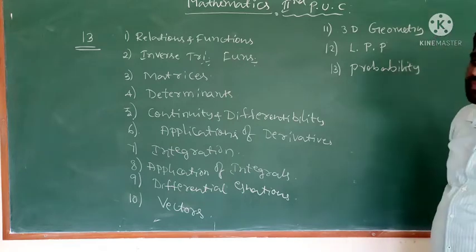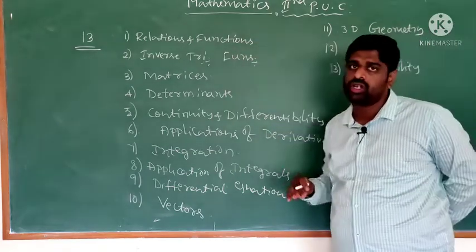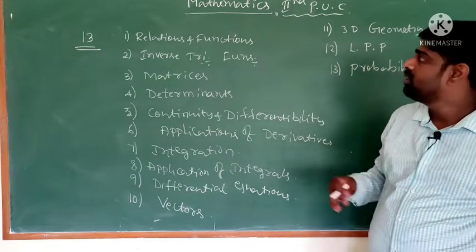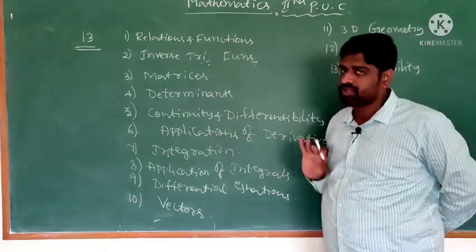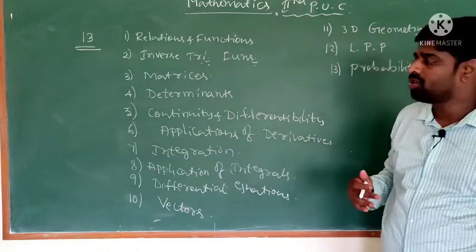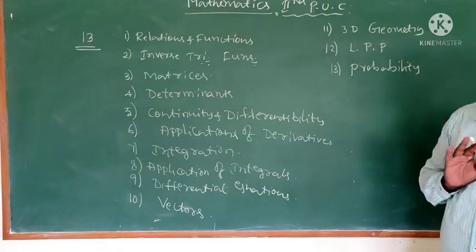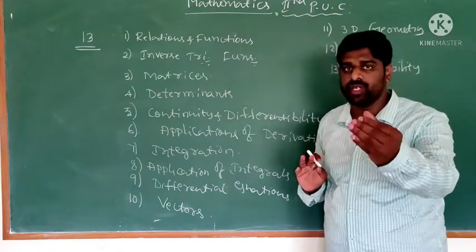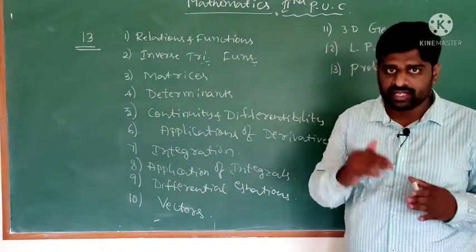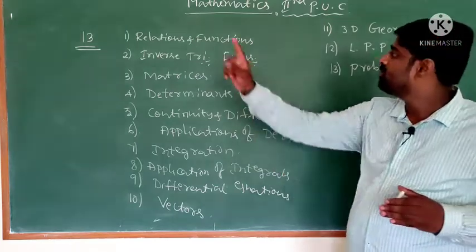Dear children, in the first textbook you will learn these 6 chapters. In the second textbook you will learn the remaining 7 chapters. What you learned in first PUC, relations and functions, continues in second PU.